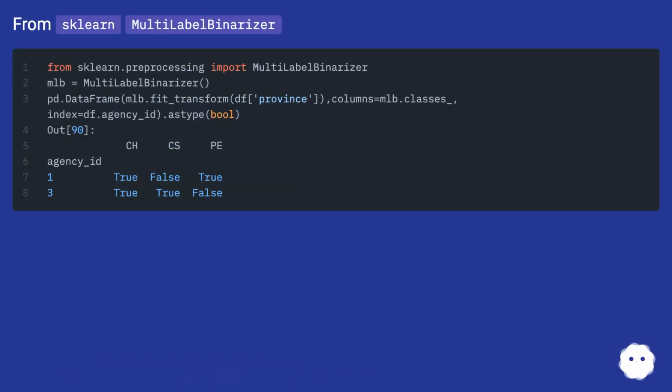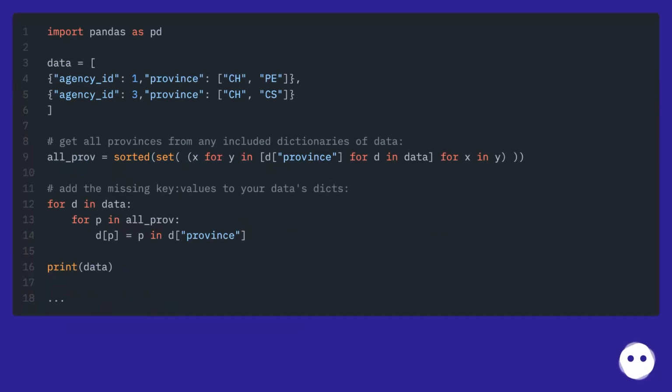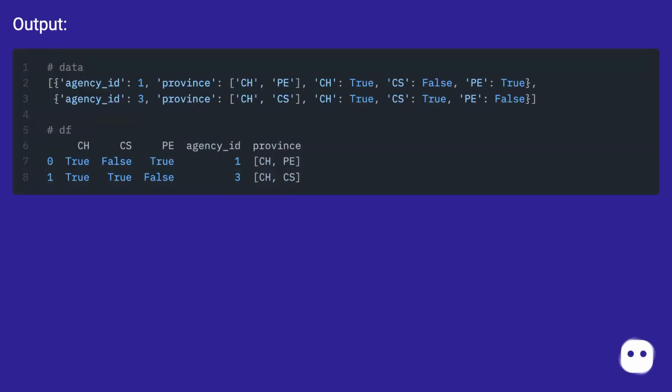From sklearn MultiLabelBinarizer. You can clean up or modify your data if you do not like to import from sklearn.preprocessing import MultiLabelBinarizer for this. Output.